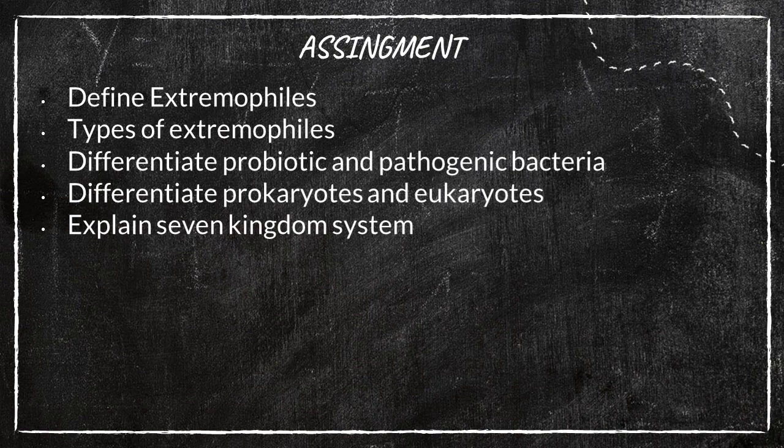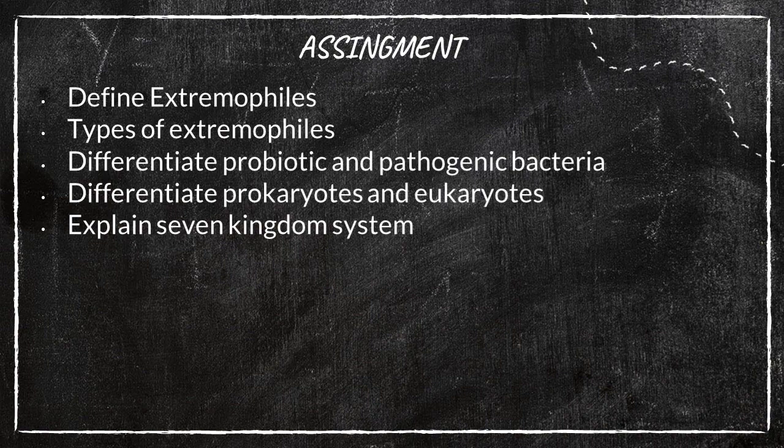Then the types of extremophiles: methanogens, halophiles, thermoacidophiles. Then differentiate probiotic and pathogenic. The beneficial bacteria are known as probiotic and the harmful bacteria are known as pathogenic.